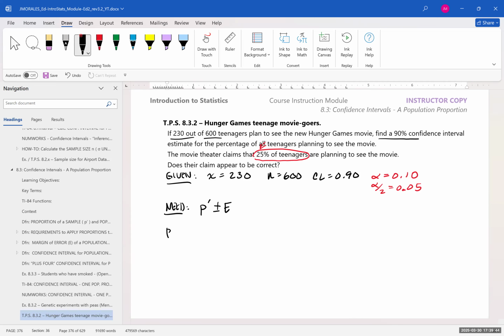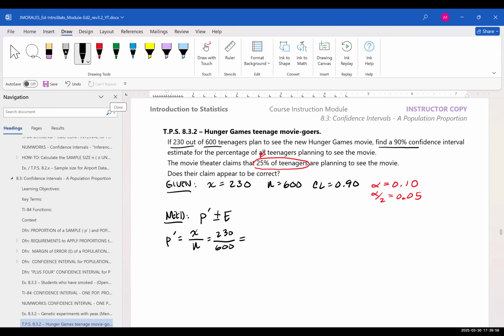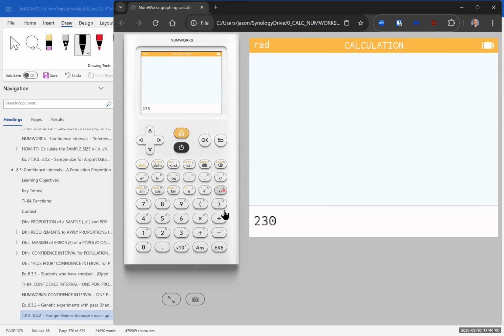So to get the proportion of successes, that's the number of successes over the total number, which is going to be 230 all over 600. And let's see what that comes out to. Okay, 0.383.